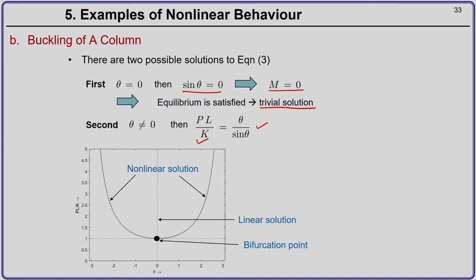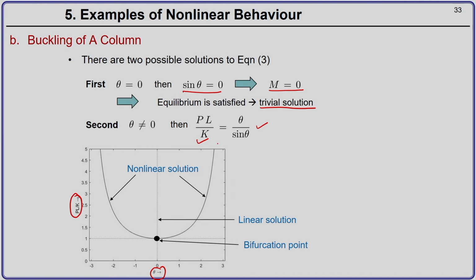Now we can plot this equation, PL by K equal to theta by sin theta. On the x axis you have theta and on the y axis you have the value PL by K, and then we can plot the nonlinear function PL by K equal to theta by sin theta, and you get a parabolic kind of curve.